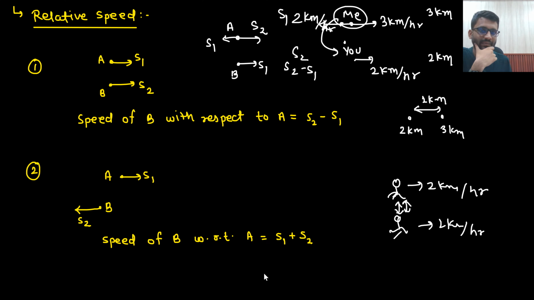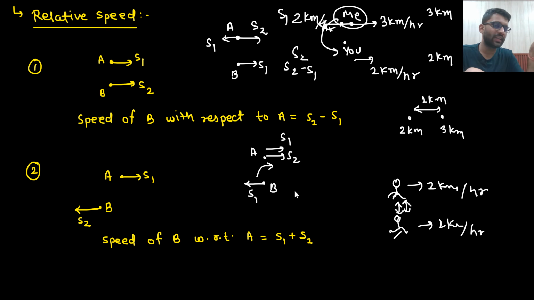right? Let's just say I was running with the speed of S2 in this direction and you were running with the speed of S1 in this direction. You need to give this speed in the negative direction. You are running in this direction, so you have to give the speed in the opposite direction. So what will be the total speed? That would be S1 plus S2. So if two guys are running in the opposite direction, then the speed would be added. And if they are running in the same direction, the speed would be subtracted.